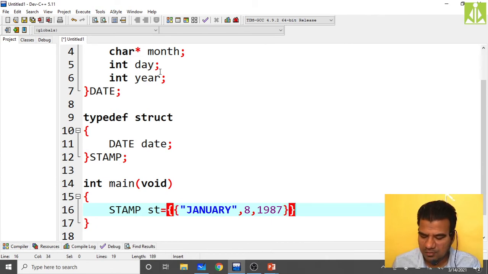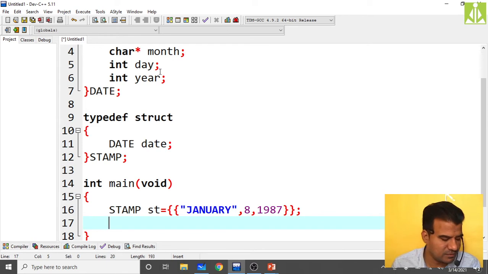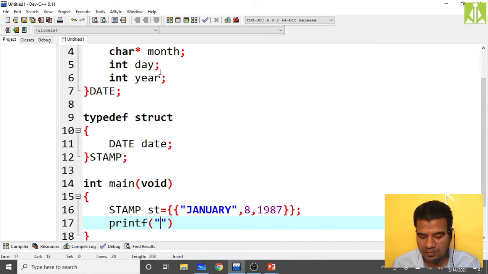So at the end put the semicolon, then print this one, printf, print all the values. Like I want to print event date. What are they?